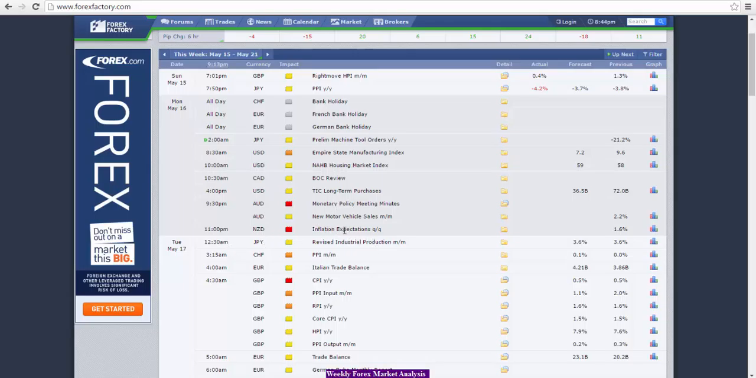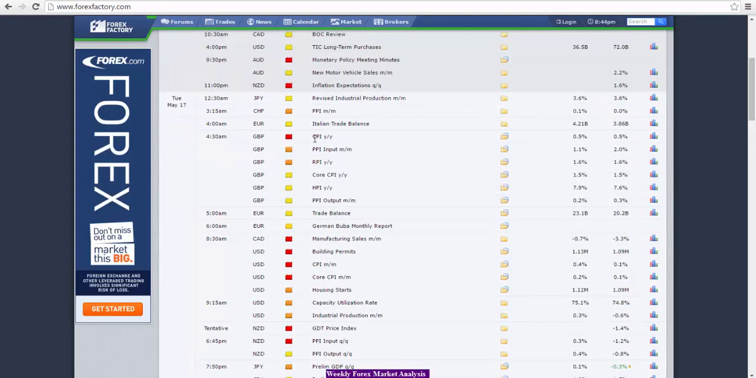We also have inflation expectations for the New Zealand dollar. Inflation is very important. New Zealand has not cut their interest rates, even though Australia has. So there is a lot of pressure on New Zealand to see whether they will cut their interest rates or how they're going to manage their currency. So that will be important this week as well.